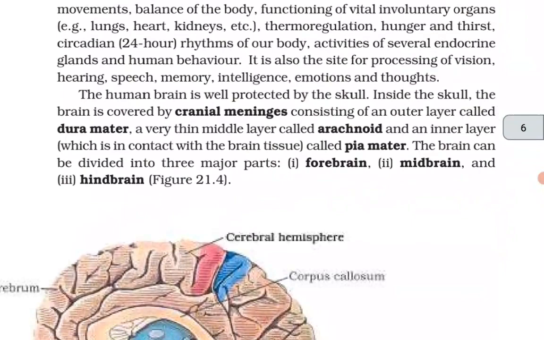The human brain is well protected by the skull. Inside the skull, the brain is covered by cranial meninges consisting of an outer layer called dura mater, a very thin middle layer called arachnoid, and an inner layer which is in contact with the brain tissue called the pia mater. The brain can be divided into three major parts: forebrain, midbrain and hindbrain.